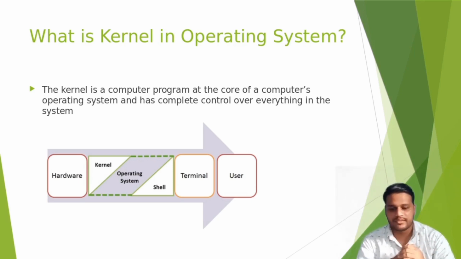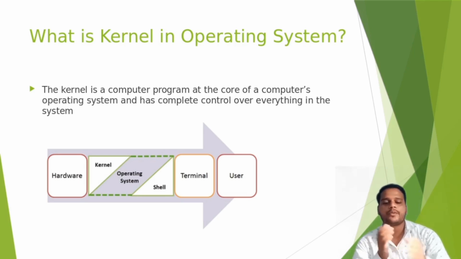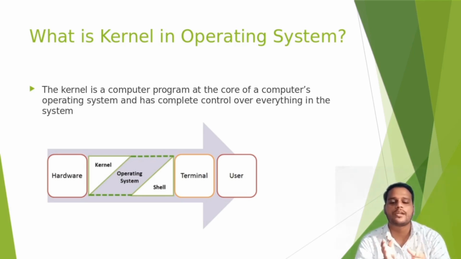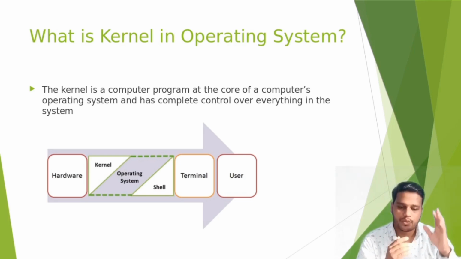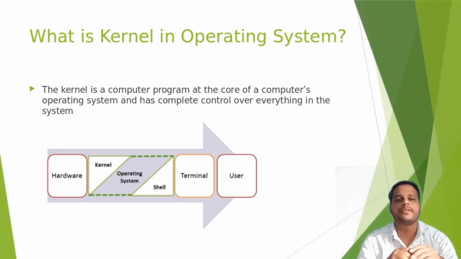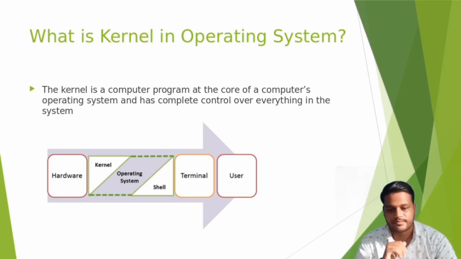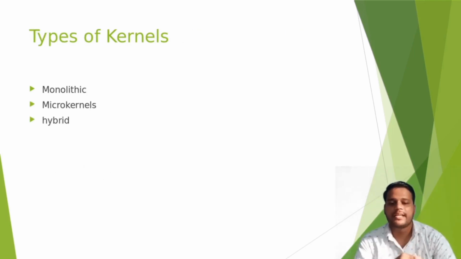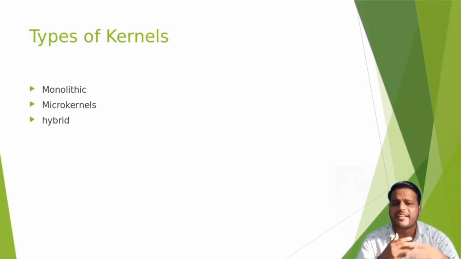This is the block diagram, going from left to right. Hardware is directly connected to the kernel, and the kernel is connected to the operating system. The operating system is connected to the shell, the shell is connected to the terminal, and the terminal is finally connected to the user, where the terminal is the PC, whatever you are using. Okay. After that, types of kernel. On the basis of the code of the kernel, there are various types of kernel. Among those, these three types are included in my presentation.